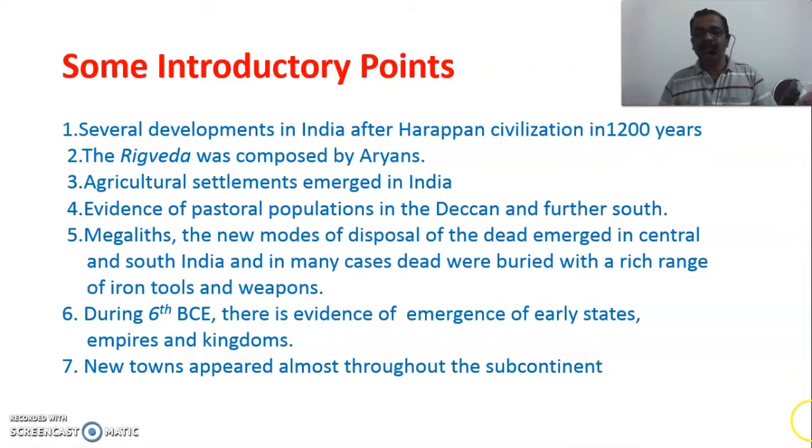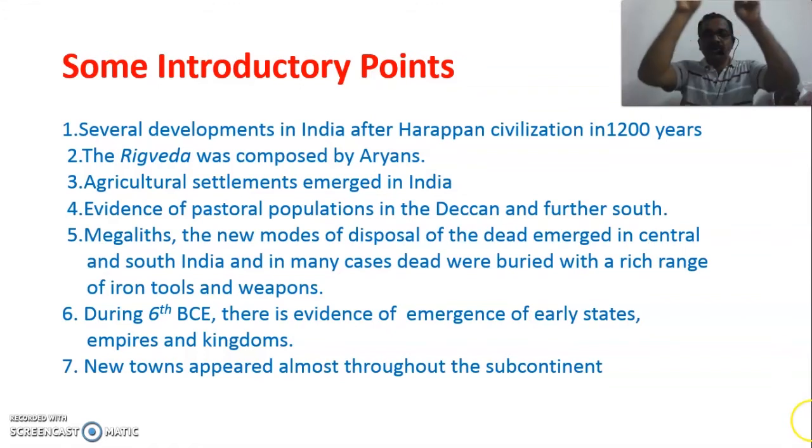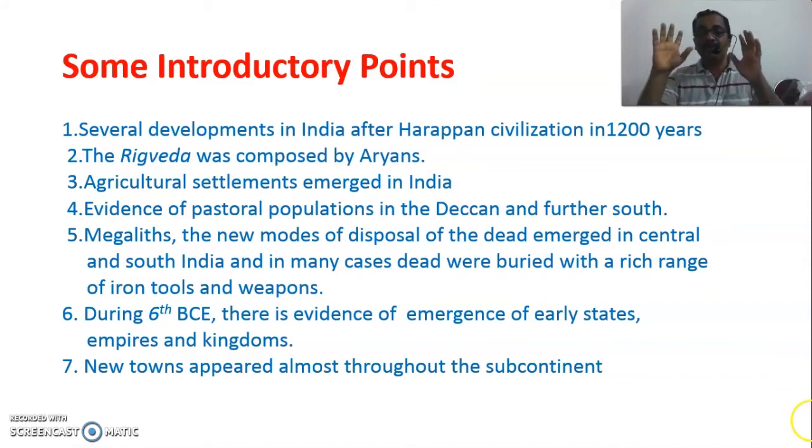Then the fourth point is the emergence of megaliths. A new mode of disposal of the dead emerged in central and south India. In many cases, these dead were buried with a rich range of iron tools and weapons. What is a megalith? It is a huge block of stone placed over the burial site, particularly for an important person's burial, to give some indication or identification. These things were developed during this time only.